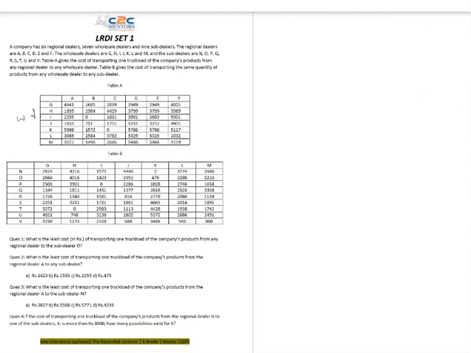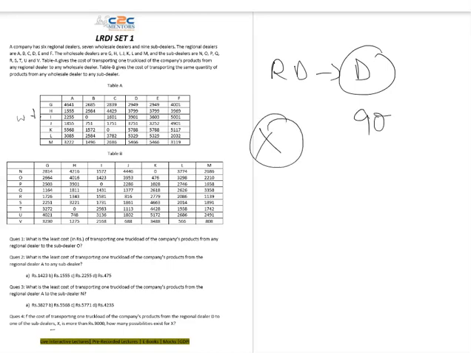So the fourth question says, if the cost of transporting one truckload of the company's product from the regional dealer D, now they have specified who is the regional dealer here, D is the regional dealer, to one of the sub dealers X, okay, so X is the sub dealer, is more than 9,000 rupees. I need to do a transaction between these two parties, and the cost should be more than 9,000 rupees, right? How many possibilities of X exist?